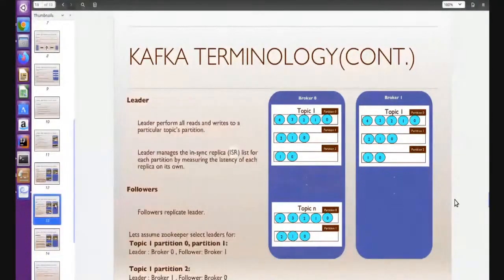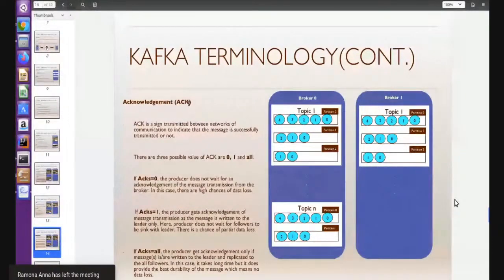Now here, when the producer sends the data, the producer will keep sending the data to Kafka. So how will the producer come to know whether the data is written to the leader or not? Then comes the acknowledgement, right?